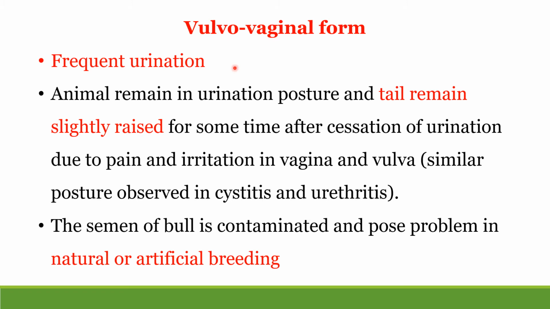And a characteristic observed is the animal remains in urinary posture. When the animal urinates, you know that the tail remains slightly raised or elevated. So during urination, the animal keeps the tail slightly elevated.